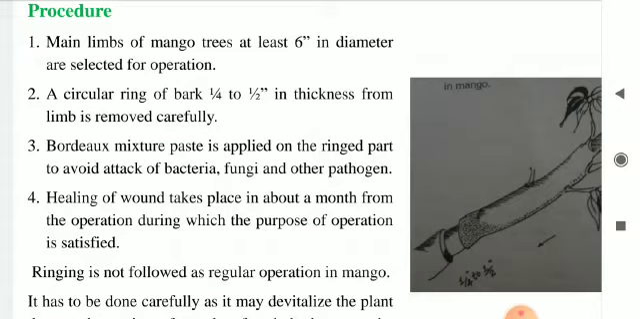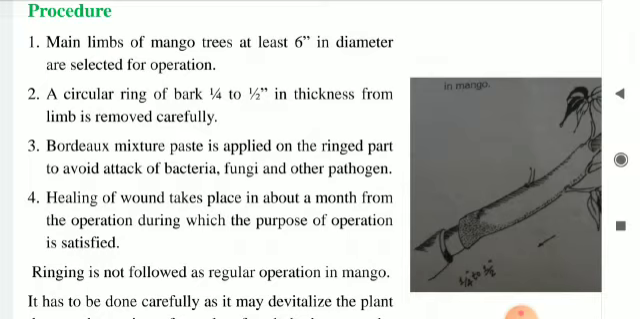In this practice, main limbs of the mango trees, at least 6 inch in diameter, are selected for the ringing operation. During this operation, a circular ring of bark, 1/4 to 1/2 inch in thickness, is removed carefully from the limb or branch. After removal of this circular ring of bark, Bordeaux mixture paste is applied on the operated part to avoid the attack of bacteria, fungi and other pathogens. The healing of the wound takes place within about a month from the operation, during which the purpose of the operation is achieved.